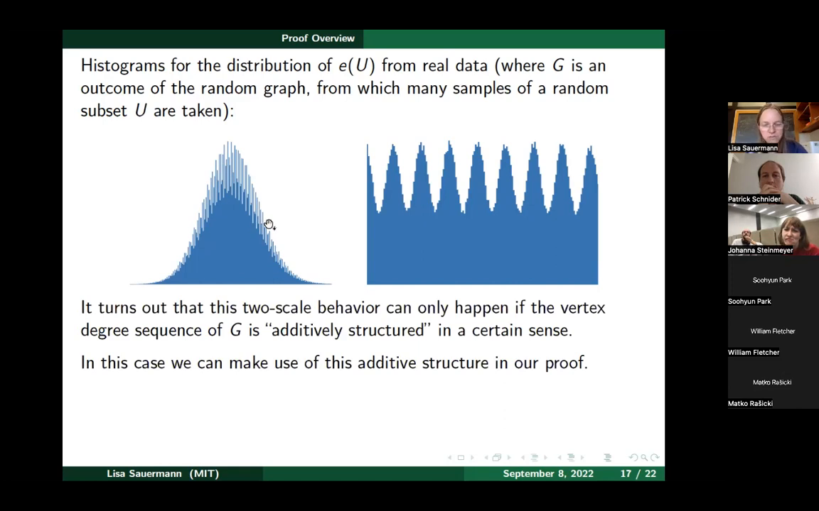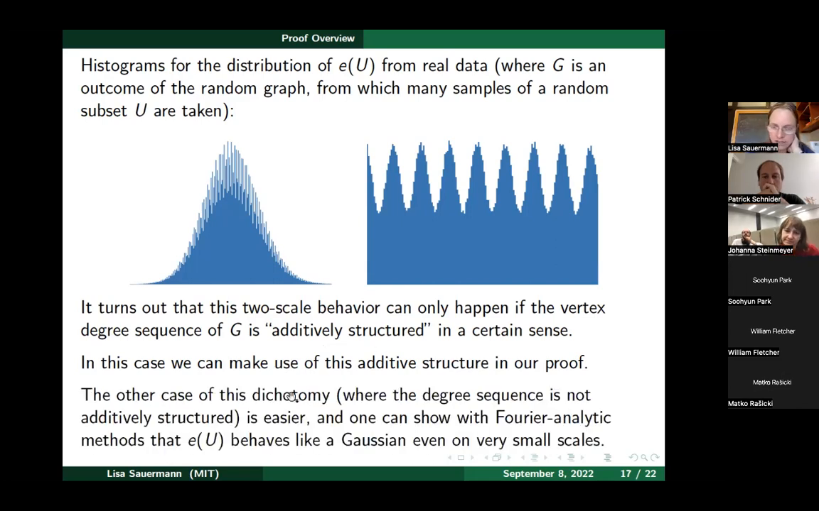But it turns out, so you have this kind of two-scale behavior, with this large-scale Gaussian behavior and these smaller Gaussian-like curves overlaid. But this two-scale behavior can actually only happen if the vertex degree sequence of G is additively structured in a certain sense. So roughly, the approach of our proof is: if we are in this additively structured case, then we can use this additive structure in our proof.